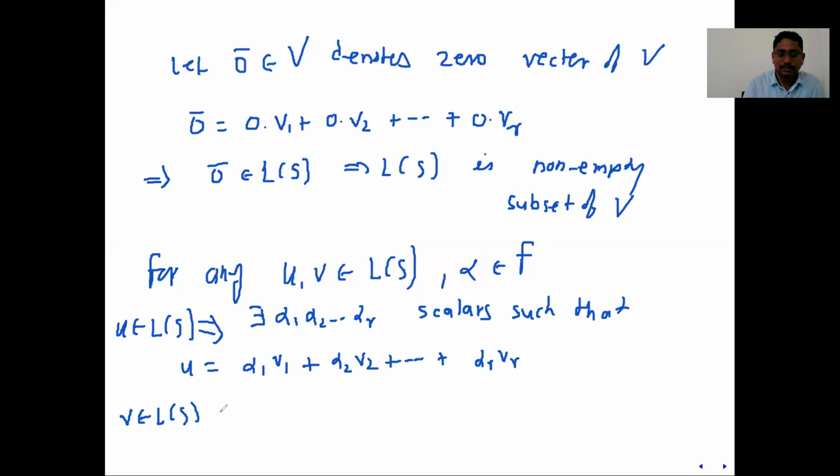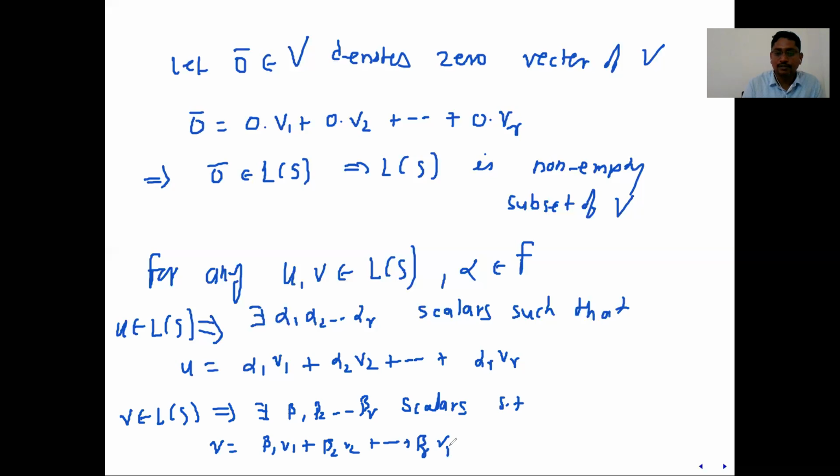What does it imply? There also exist scalars beta 1, beta 2, up to beta r, such that v is written as a linear combination of vectors in S. What are the vectors in S? So beta 1 v1 plus beta 2 v2, and so on, beta r vr.